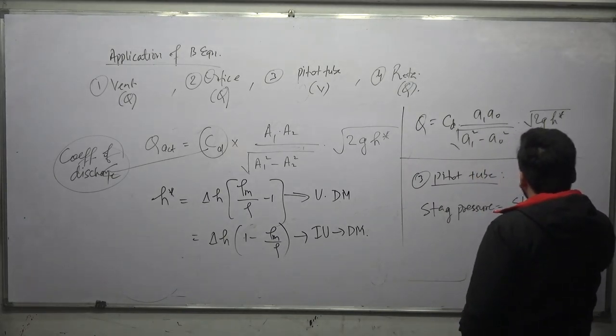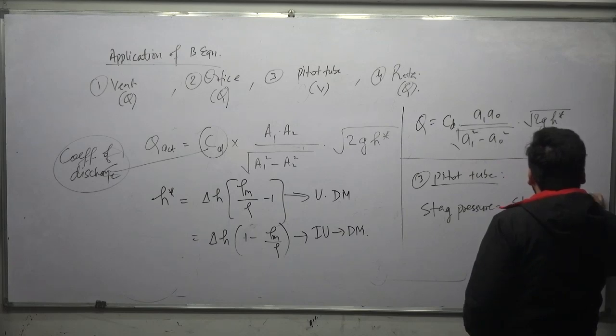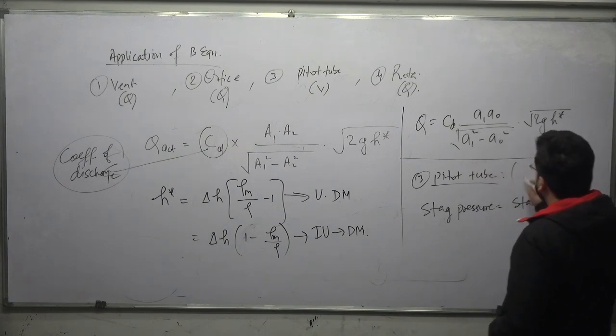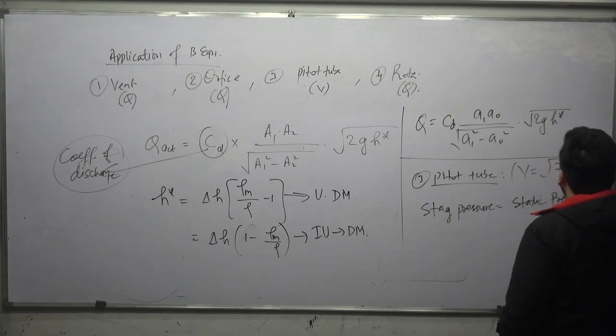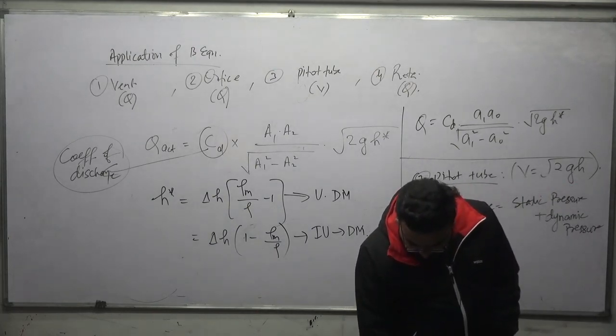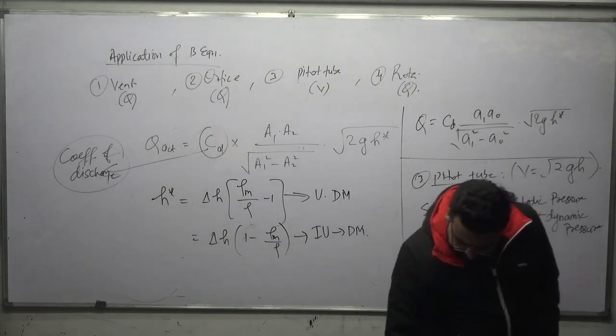And the velocity that we get from the pitot tube is equal to under root of 2 g H.